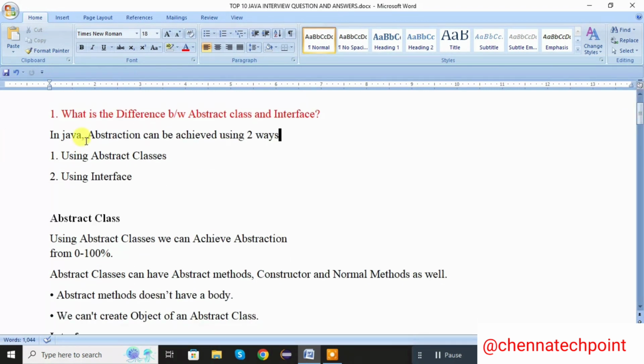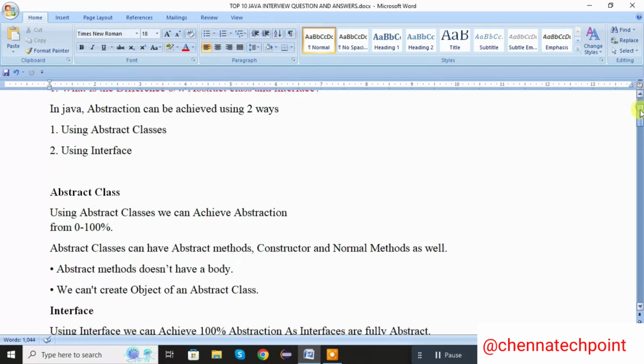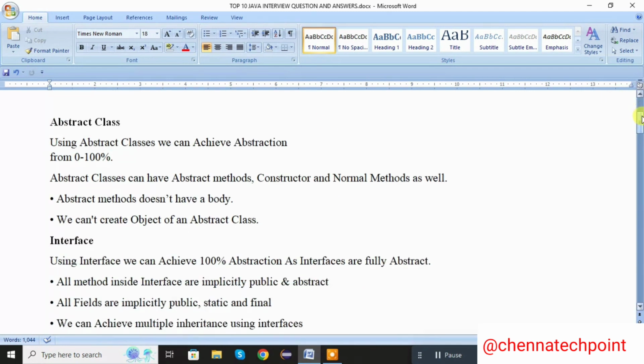In Java, abstraction can be achieved using two ways. One is using abstract class, another one is using interface. Abstract class: using abstract class, we can achieve abstraction from 0 to 100%. Abstract classes can have abstract methods, constructors and normal methods as well. Abstract methods do not have a body. We cannot create an object of an abstract class.